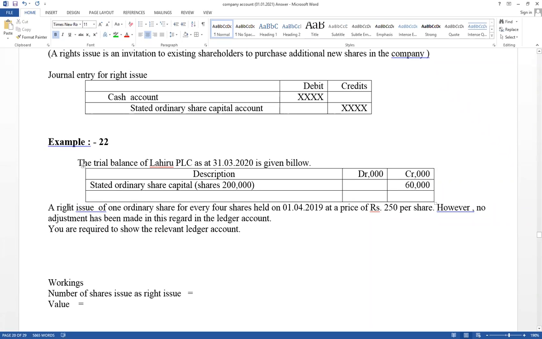Now think about this one, right issue. One ordinary share for every 4 shares held on 1st April 19 at price 250 per share. Think about there are 4 parts. One share company is going to issue for every 4 shares.